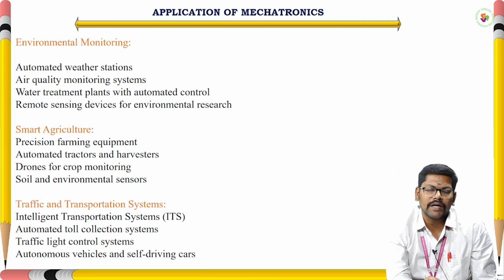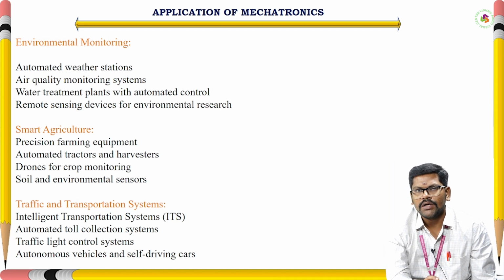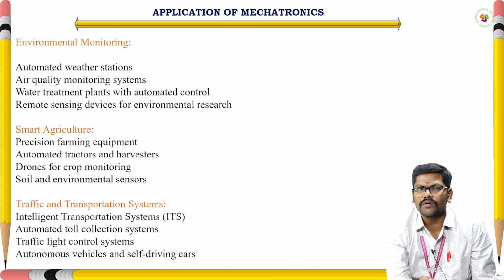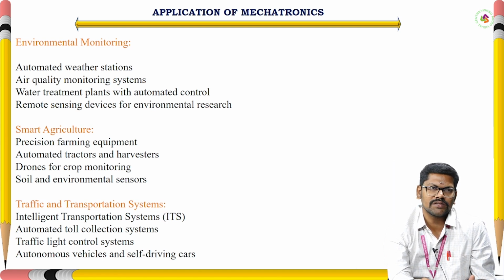When it comes to environmental monitoring, we use automated weather stations. Even with smartphones, we can monitor the temperature of today and tomorrow, and how the temperature will vary. We are integrating AI tools to make weather predictions. Everything is possible nowadays: air quality monitoring systems, water treatment plants with automated control, and remote sensing devices. For environmental research, we can monitor how much pollution there is in a particular area, what the content of greenhouse gases is, which gases they are, and how much quantity is available, with the help of these mechatronic systems.